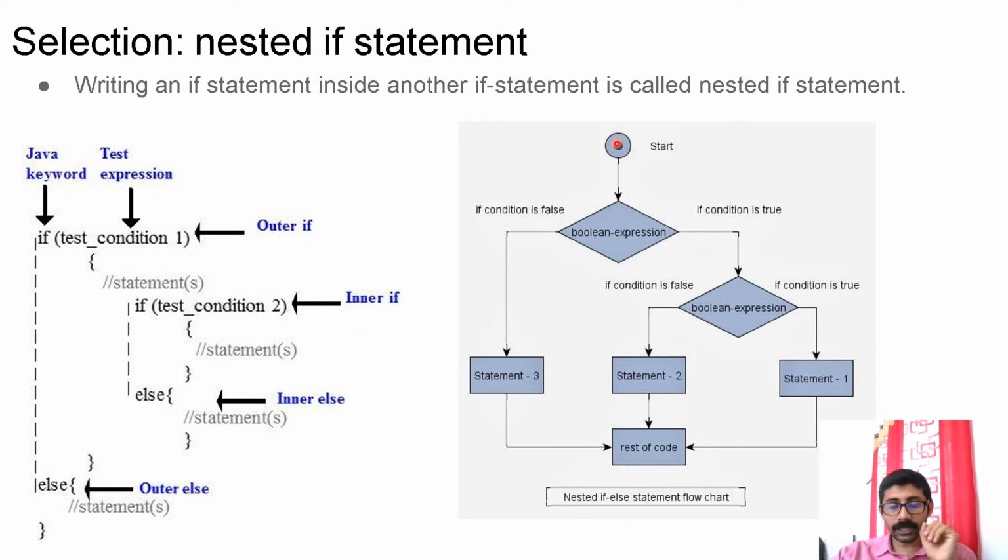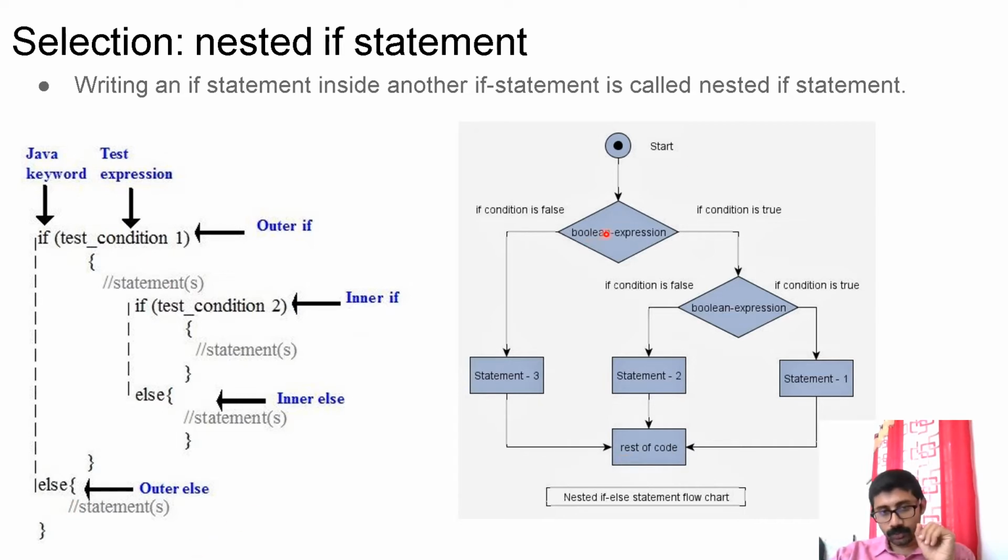So the control flow will be something like this. Here the first condition will be checked. If it is false, control will go out of the entire if else, meaning it will come here. If the condition is false, the statement outside will be executed, then control will go out.